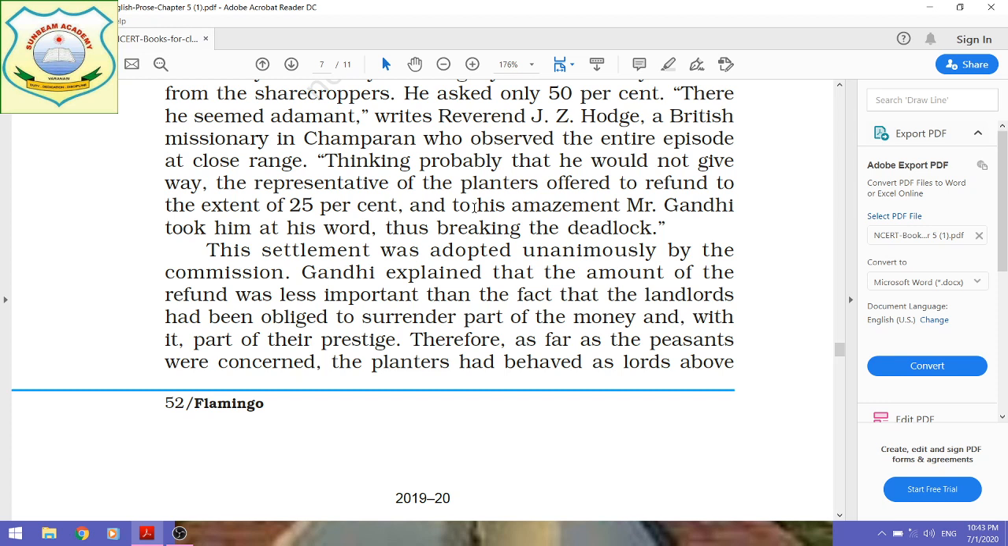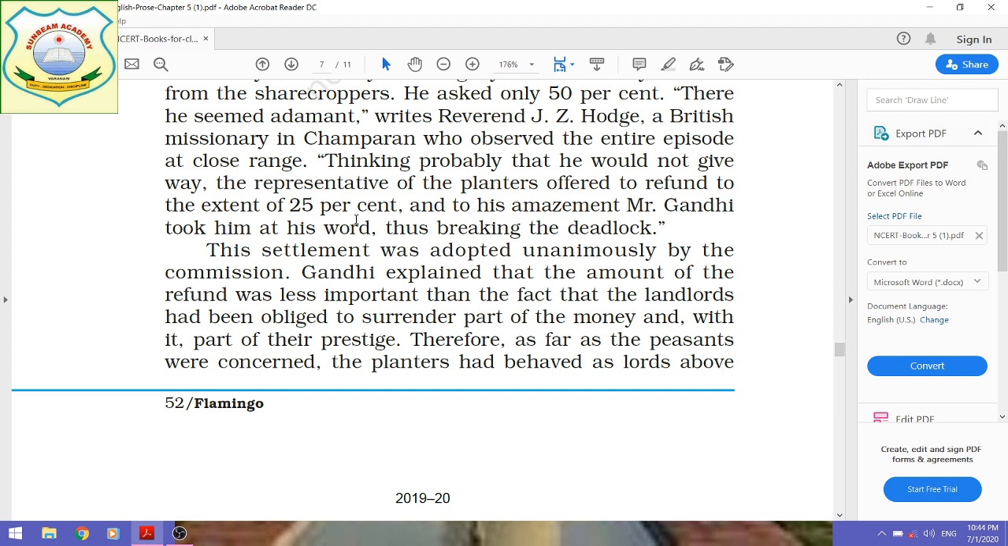Gandhi did not oppose at all, rather he accepted immediately 25% of the refund for the sharecroppers, and in this way Mahatma Gandhi had broken the deadlock, that crisis.